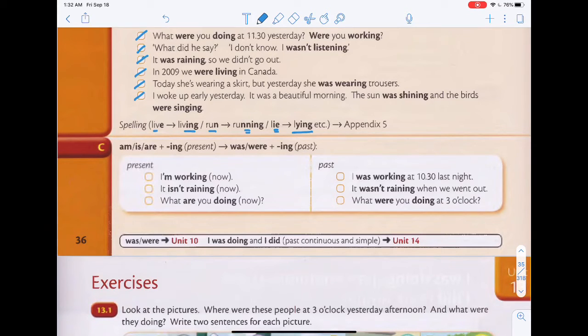Now let's look at part C. So am, is, are plus ing, it will be the present continuous. So basically change that to was and were with ing, and you get past continuous. So I'm working. Past continuous would be I was working at 10:30 last night. It isn't raining. It wasn't raining when we went out. What are you doing? What were you doing at 3 o'clock? Okay, so by simply changing am, is, and are to was and were, you can change from present continuous to past continuous.